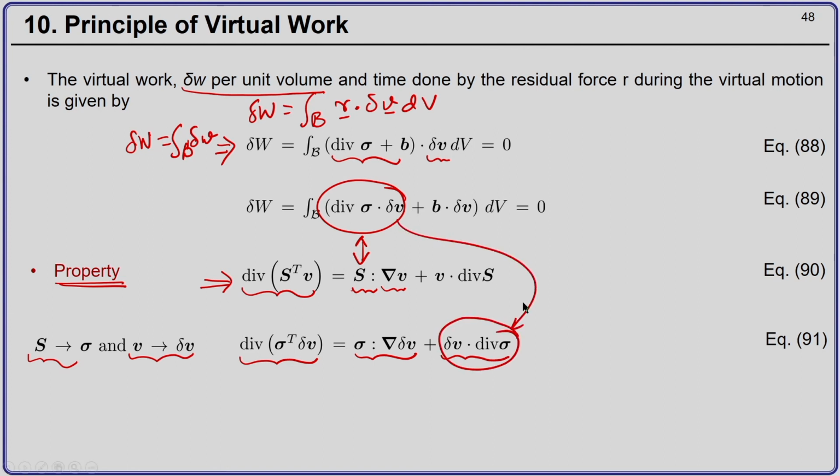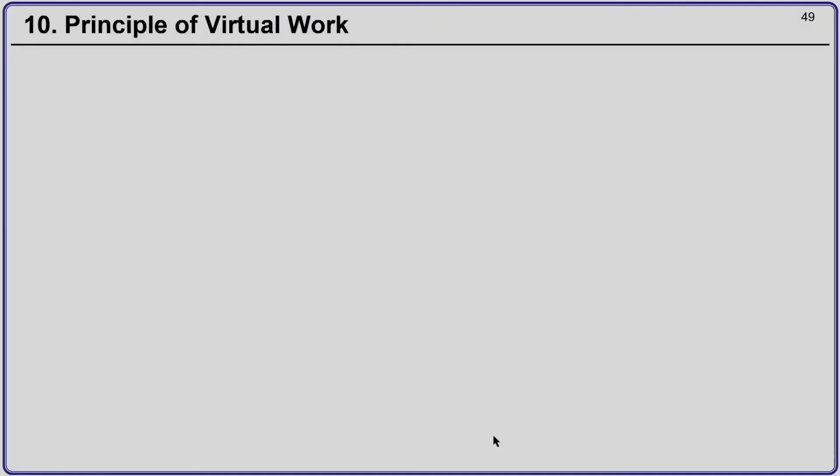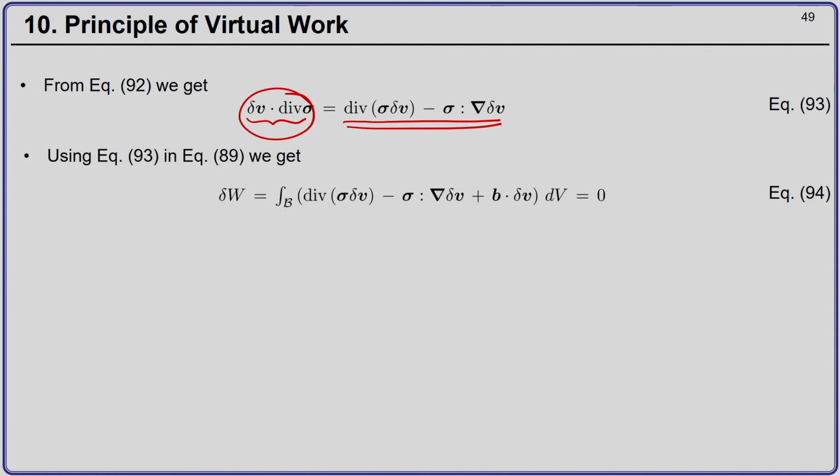So, these relations are the same, therefore, and also because Cauchy stress is symmetric, sigma transpose becomes sigma. So, I can write divergence of sigma del v equal to sigma contracted with gradient of virtual velocities plus del v dot divergence of sigma. Now, I can get del v dot divergence of sigma as this quantity. I can take everything on the right hand side, and now I can substitute this.